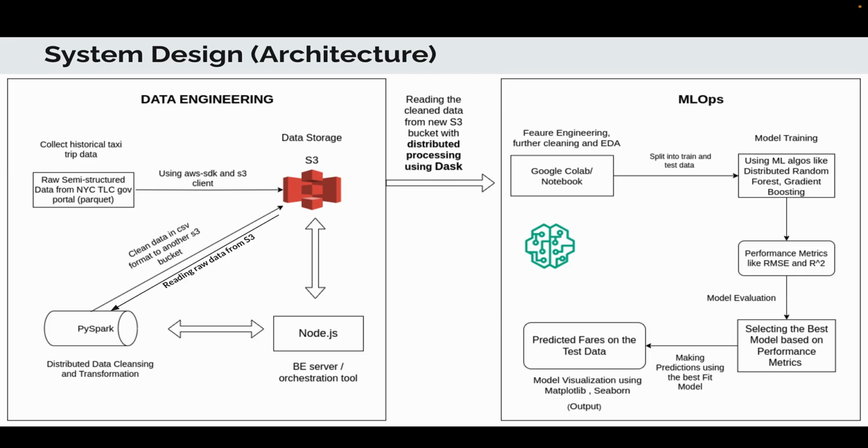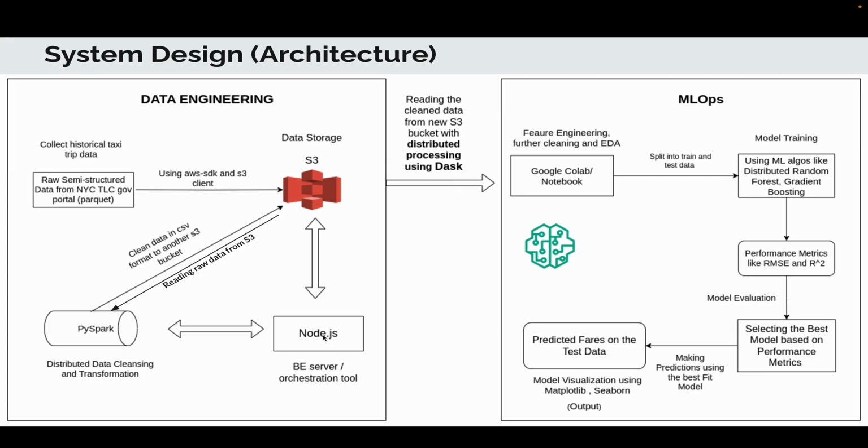In order to achieve this, we use PySpark. PySpark, we know, is a distributed data cleansing and transformation tool which does parallel processing really well. So that's why I chose PySpark. And in order to orchestrate the movement from PySpark to S3 and again S3 to PySpark, we use Node.js, which acts like a backend server or an orchestration tool. There are other similar tools also like Airflow, but that was taking time, and Node.js is lightweight and easy to set up, so that's the reason why I chose Node.js.